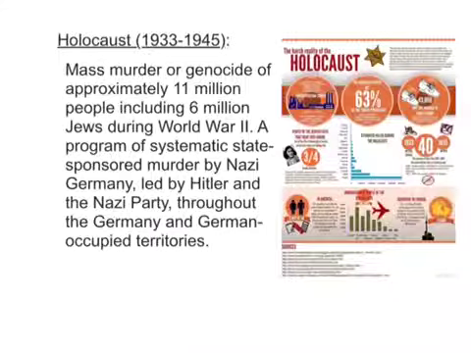Our next important event from this unit is the Holocaust, which took place from 1933 until 1945. This was the mass murder or genocide of approximately 11 million people, including 6 million Jews during World War II. It was a program of systematic state-sponsored murder by Nazi Germany, led by Hitler and the Nazi Party, throughout Germany and German-occupied territories. The picture to the right shows many statistics based on the Holocaust. Make sure you're using one of these statistics, drawing a picture, or using key terms in the far right-hand side of your vocabulary chart.